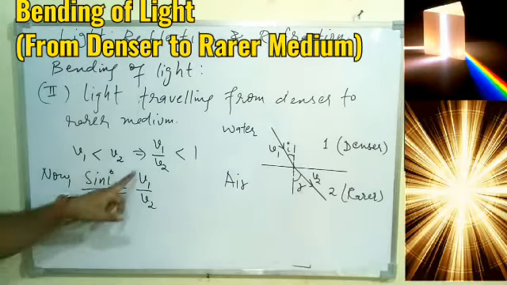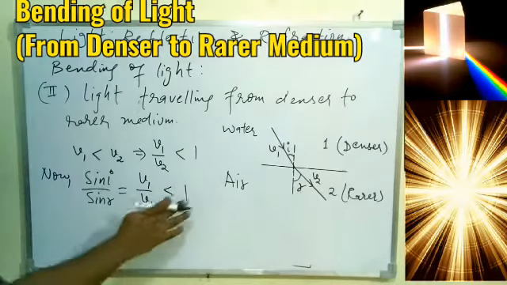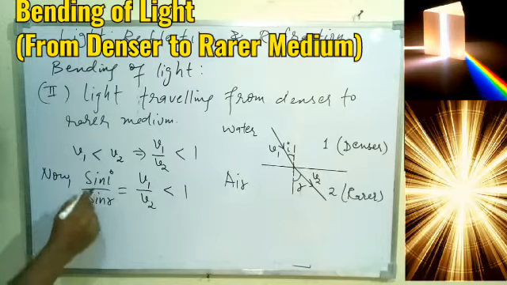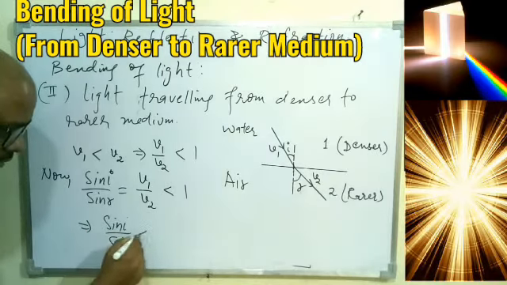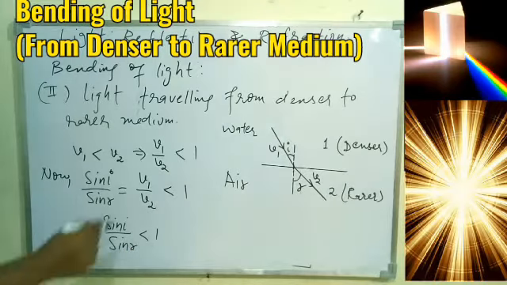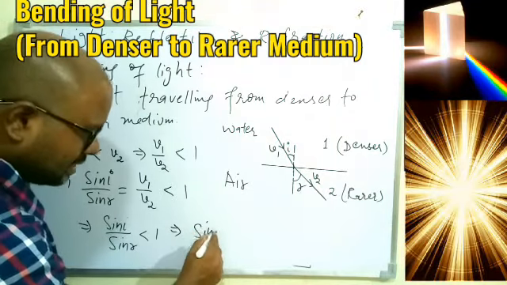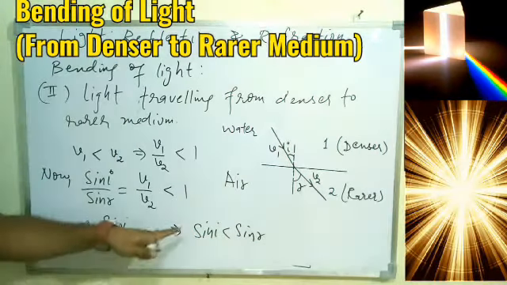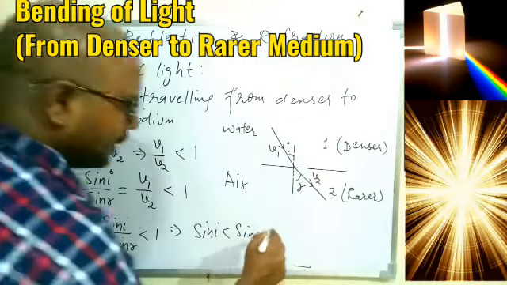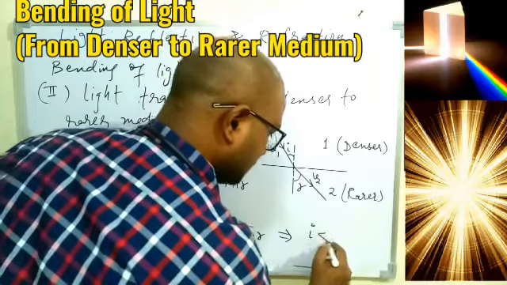Sin I upon sin R is equal to v1 upon v2, and that must be less than 1, which means that sin I upon sin R is less than 1. If you forget this one, it means that sin I is less than sin R. Sin R will go this side, and it finally means that I will be less than R.